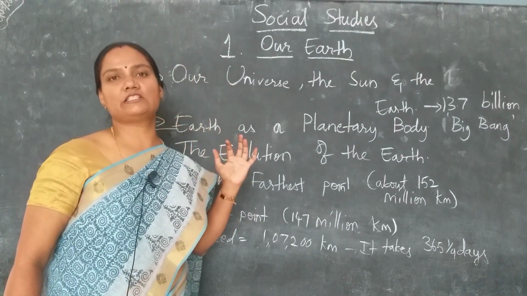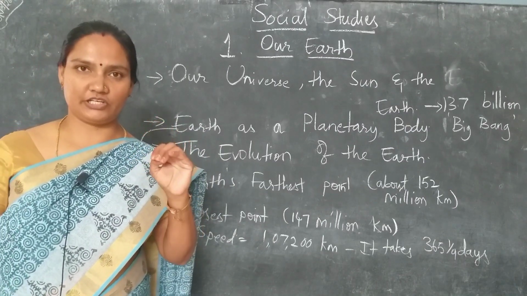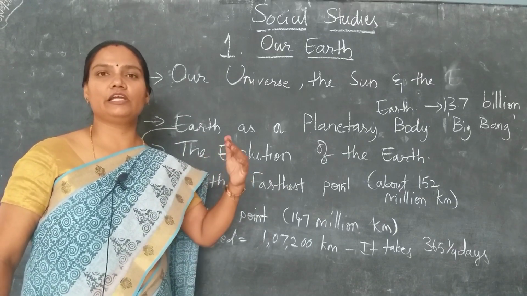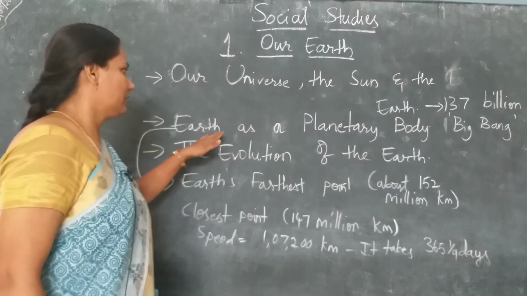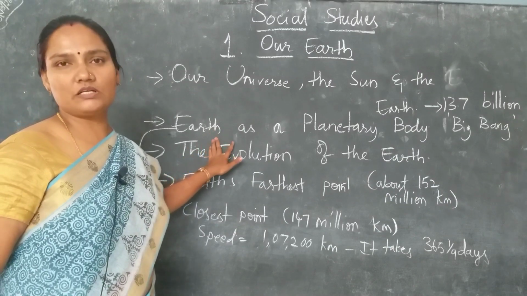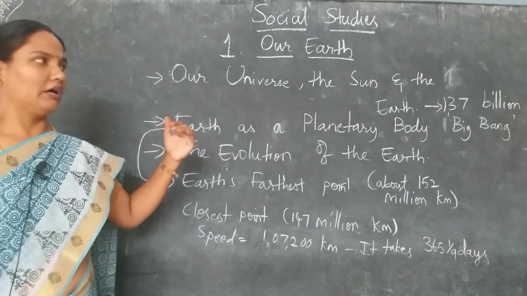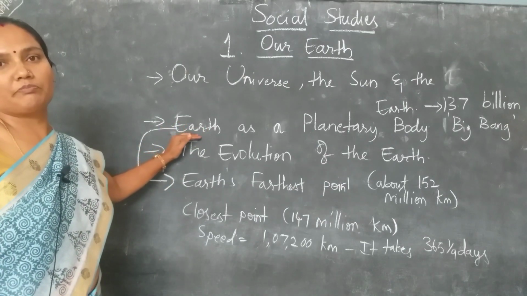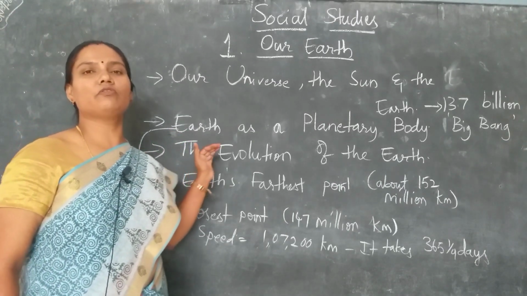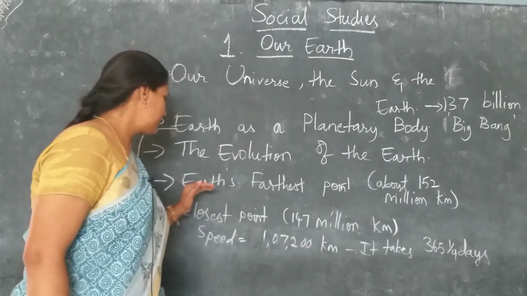Earlier, people had an assumption that Earth is not a moving object, it's stationary, and the sun revolves around the Earth. But later scientists discovered and proved that Earth is not stationary, it is a moving object and it moves around the sun. Then, with the invention of the telescope, people proved many theories, and along with Earth many other planets are also revolving around the sun. About that we will study in the coming classes, right children?